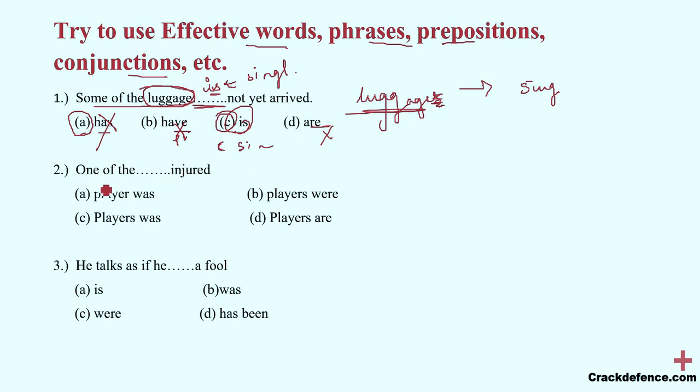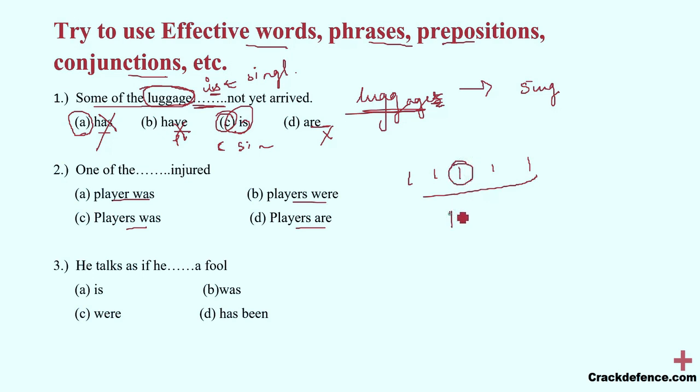Now second, one of the dash injured. Here they have given player was, players were, players was, players are. Again I need to explain to you all that one of the means there are many players, and among all those players, one of the players.